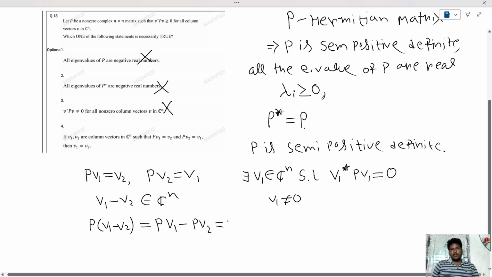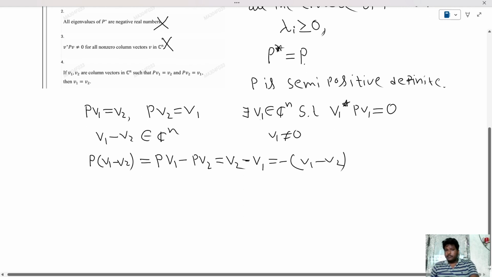PV1 is V2 है and minus PV2 क्या है? V1 है. V2 minus V1. This can be written as minus (V1 minus V2). हम लोग को क्या मिला? This is a very interesting part. P(V1 minus V2) gives minus of (V1 minus V2).